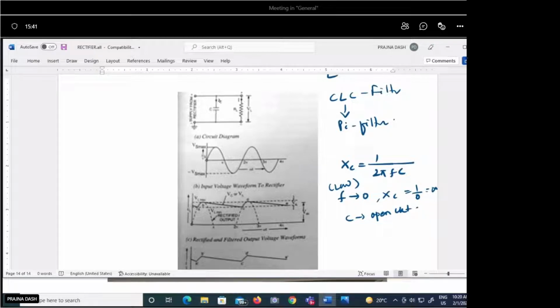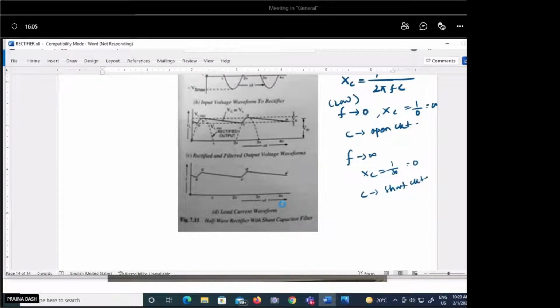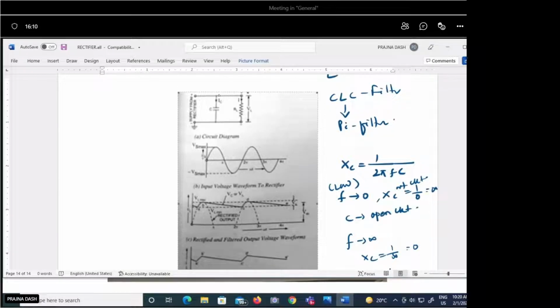But as the frequency increases, let's say very high frequency, where we usually represent frequency tending to infinity, this Xc will be 1 by infinite, that is 0. That means the capacitor has zero reactance, so we can treat the capacitor as a short circuit equivalent. For higher frequency in this circuit, the capacitor will behave like a short circuit.